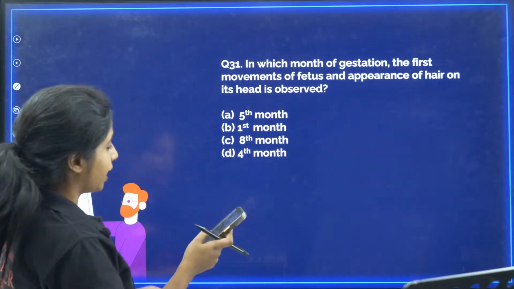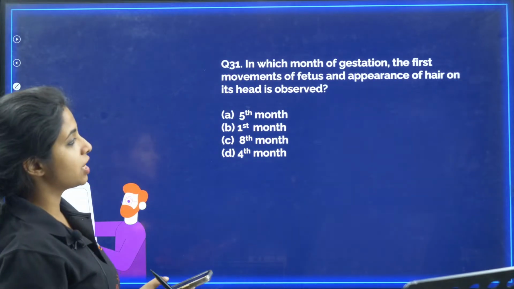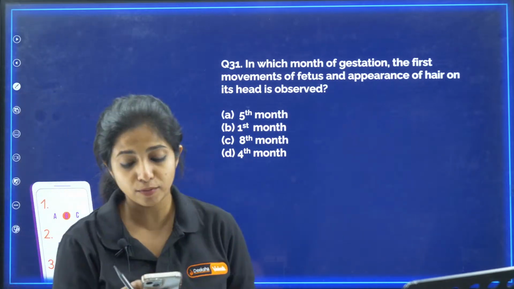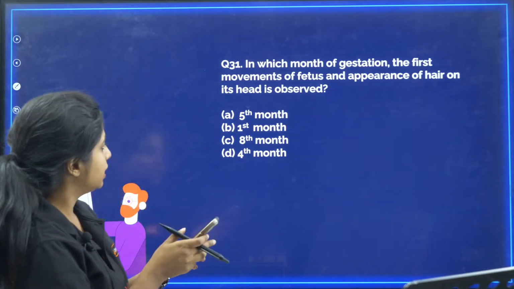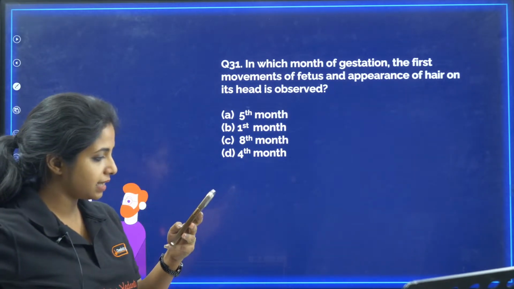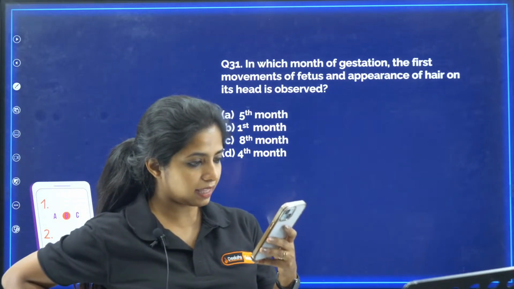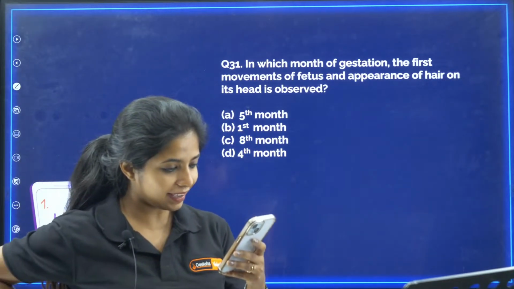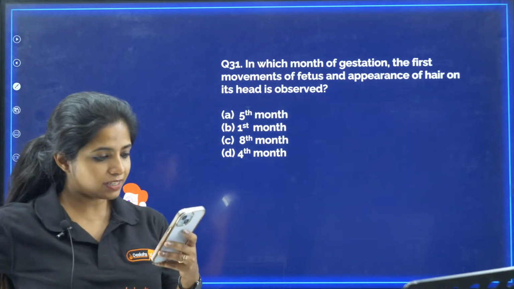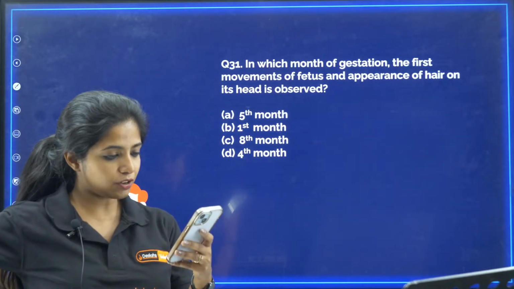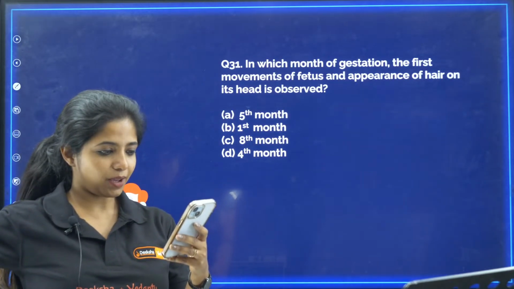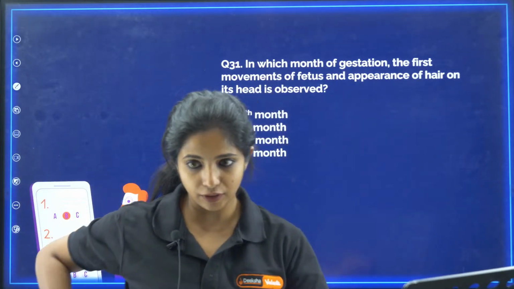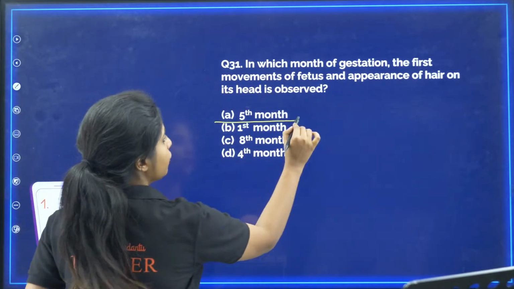Hi Free Fire. Okay, let's start. In which month of gestation are the first movements of the fetus and the appearance of hair on the head observed? Can you tell me the answer for this? Bhumika says A. Mehboob says A, I think. Yes. Shubha A. Chaitra A. And Bhumika A. Anushri A. Samar, Sanya, Shweta, Tejaswini, Anushri, Janilia. Hi. Amulya, Infinite Kannadiga. All of you doing really great. Can I tell the answer for this? The answer is 5th month.